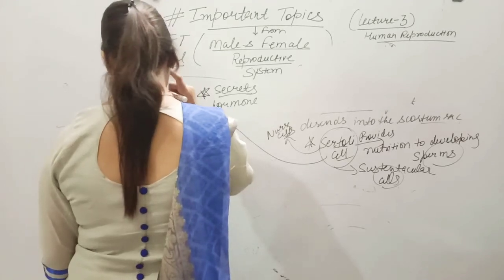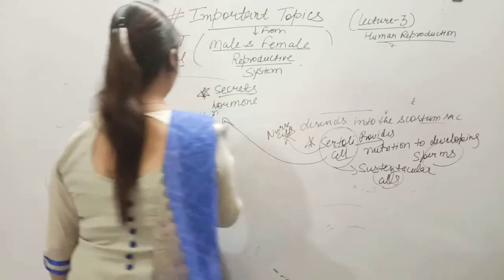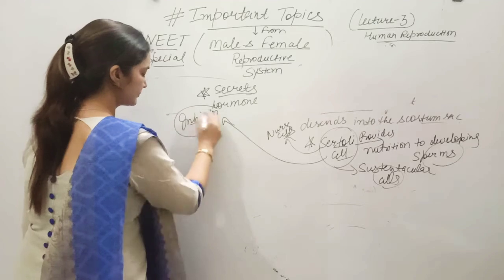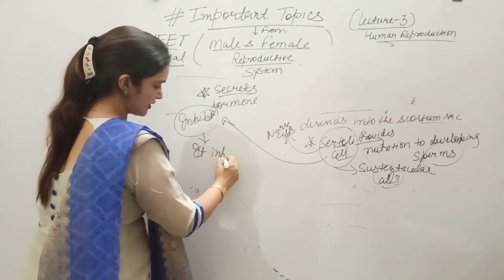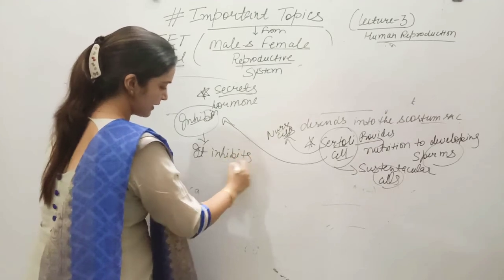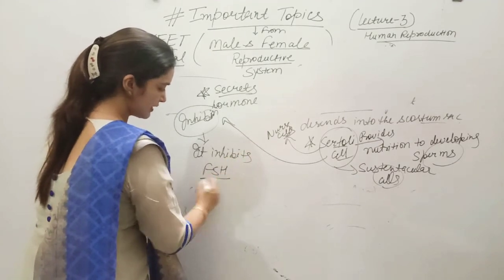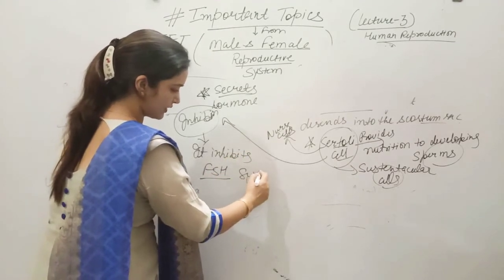Students, it is called inhibin. And what does this inhibin do? It inhibits FSH synthesis. What is FSH?